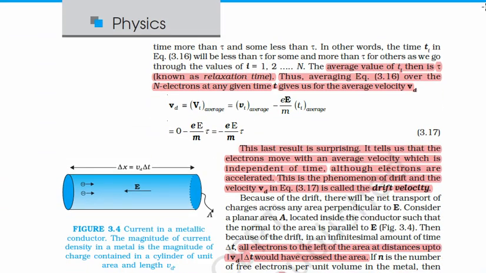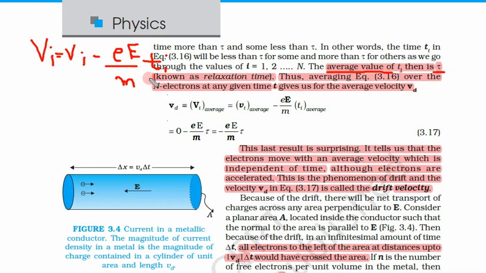So now let us see what happens. Our equation is capital Vi is equal to small vi minus E upon m into time. This was Ti. Now what is the value? Since this Ti is only for the ith electron, the average value of Ti is tau.